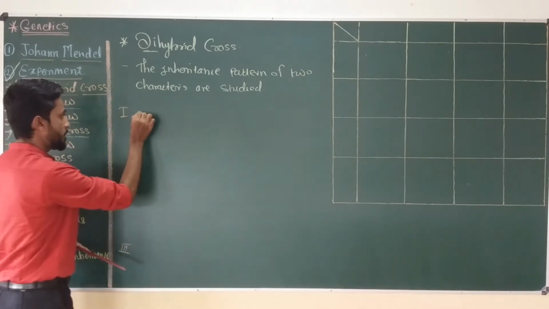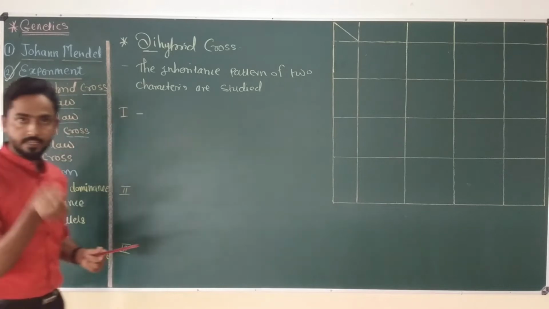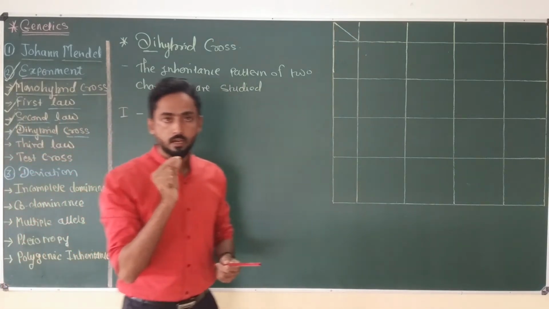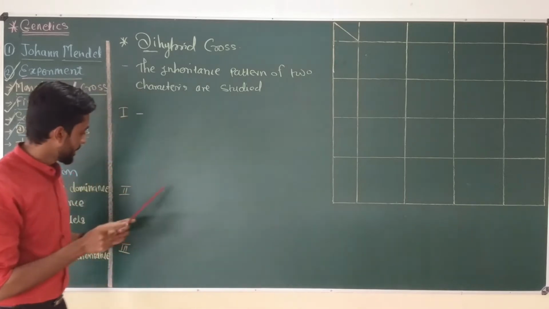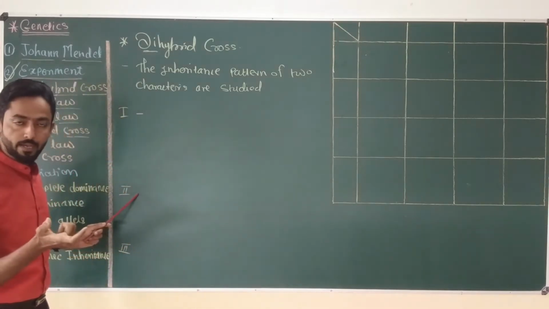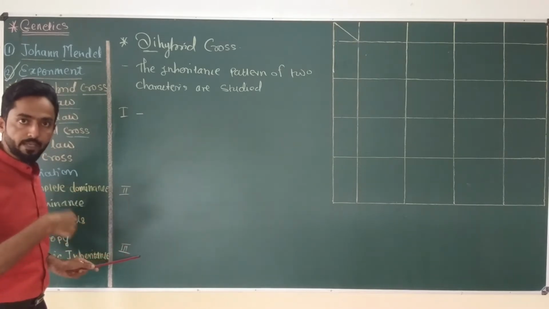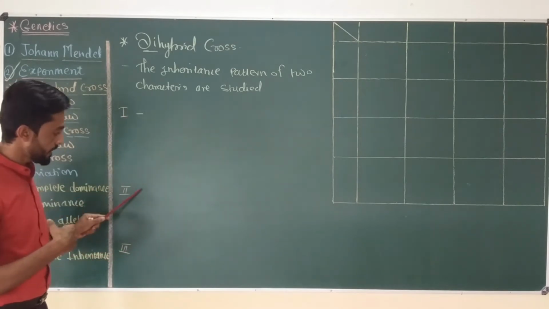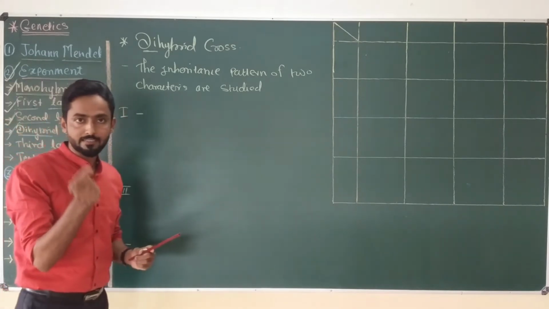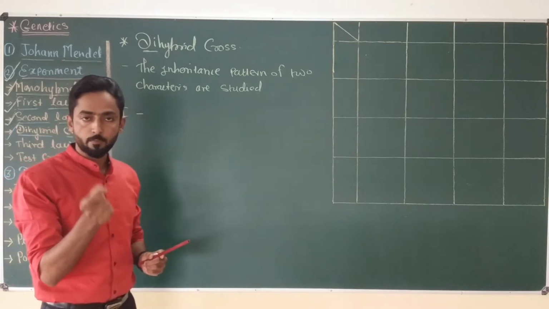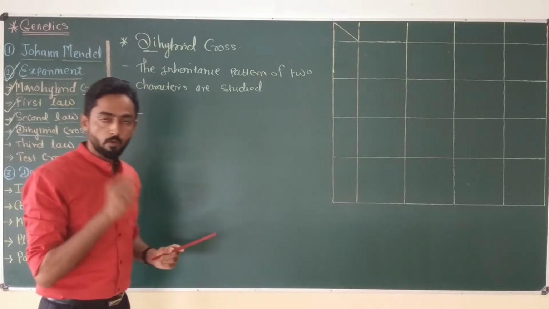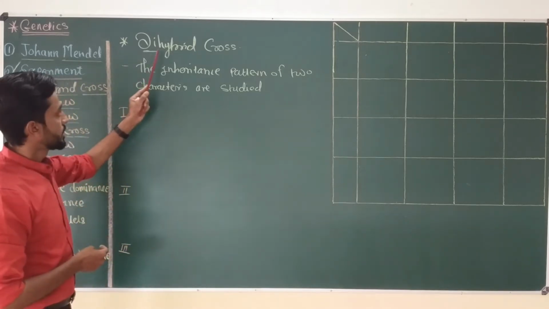In the first step, Mendel selected pure parents, and then after selection of the parents, he performed an artificial cross between them and obtained the F1 generation, and then after selfing the F1 generation, Mendel got the F2 generation. These are the three important steps of the classical cross performed by Mendel on the garden pea plant. Similar three steps were used by Mendel for the dihybrid cross.